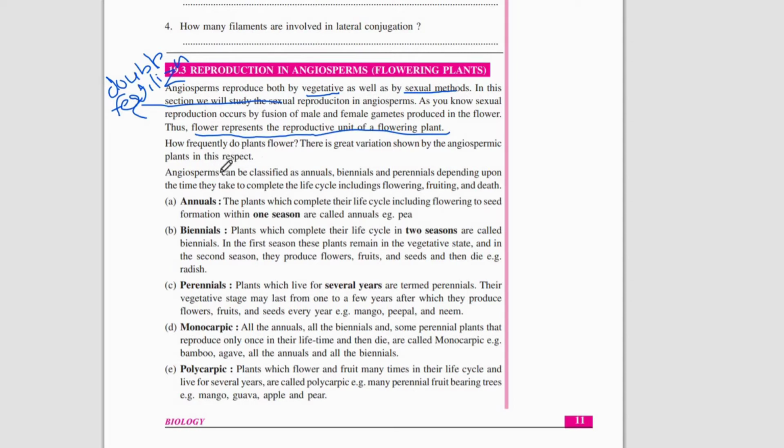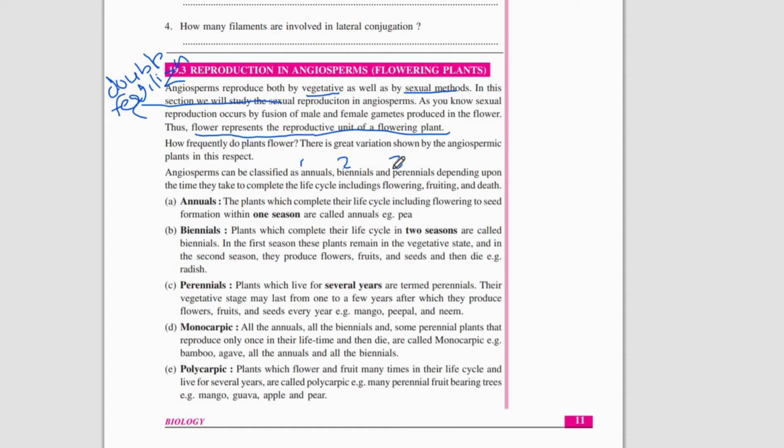Angiosperms are classified into annuals, biennials, and perennials depending upon the time they take to complete the life cycle, including flowering, fruiting, and death. The plants produce flowers, then fertilization happens, it produces the fruit, the seed will disperse, and finally the plant will deteriorate. Based on all these events in its life cycle, the plants are classified into three groups: annual plants, biennial plants, and perennial plants.